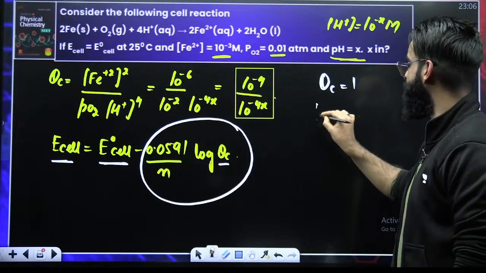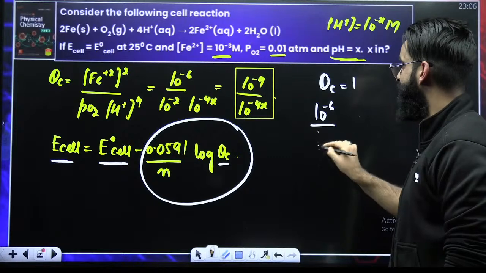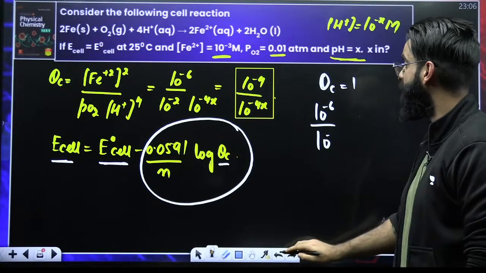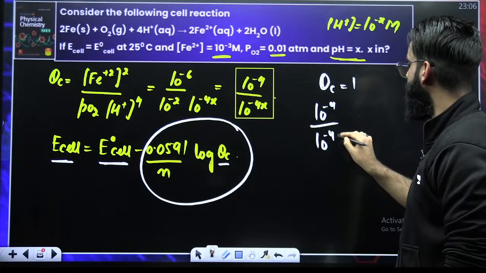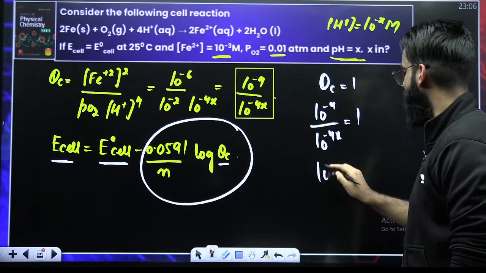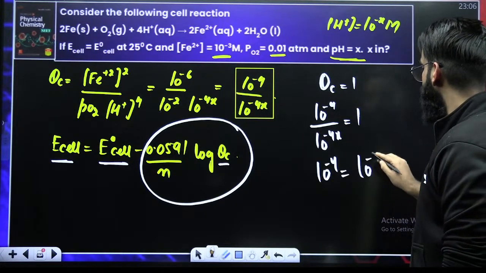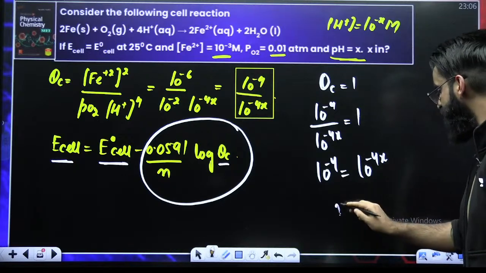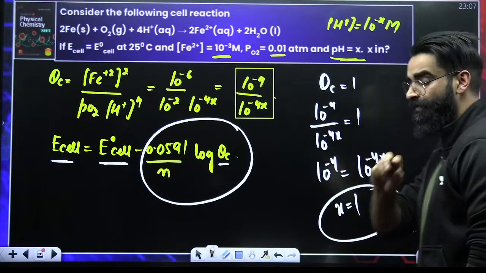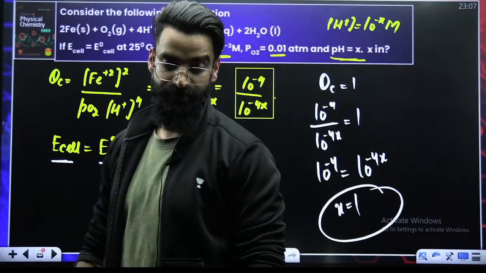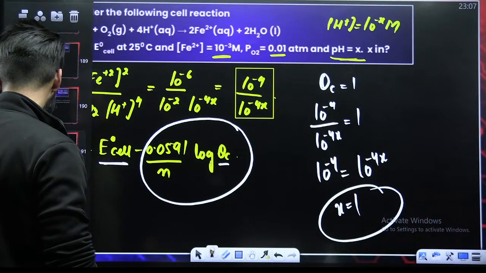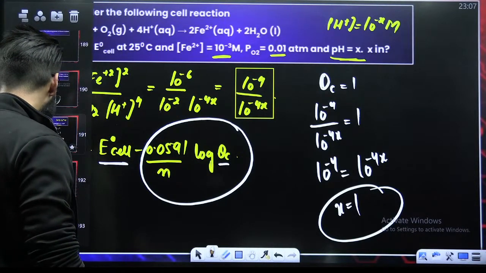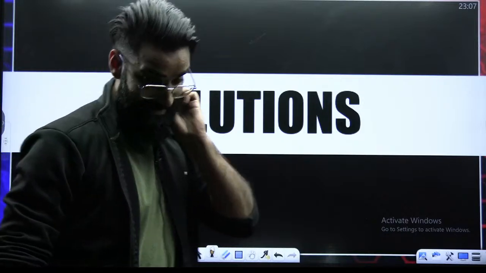Now QC is equal to 10 raised to power minus 4 divided by 10 raised to power minus 4X, which is equal to 1. This tells you that 10 raised to power minus 4 is equal to 10 raised to power minus 4X. So from this equation, the X value is equal to 1, and this X I was supposed to calculate. And with this, your electrochemistry chapter is also over.